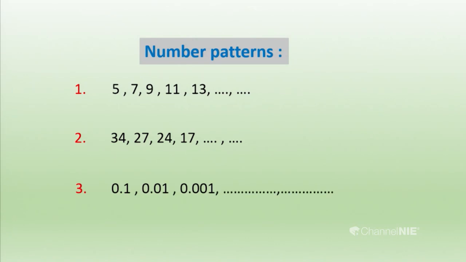In these 3 number patterns, tell me what you think the next 2 terms are. Let's see, 15, 17 are the last 2 terms of the first number pattern. And the second number pattern, look at that. So, what are the next 2 terms? 7, 4. You said it easily. Then the third number pattern, what are the next 2 terms? 0.001, 0.0001. So it's continuing. You can say the next 2 terms of these number patterns very easily.